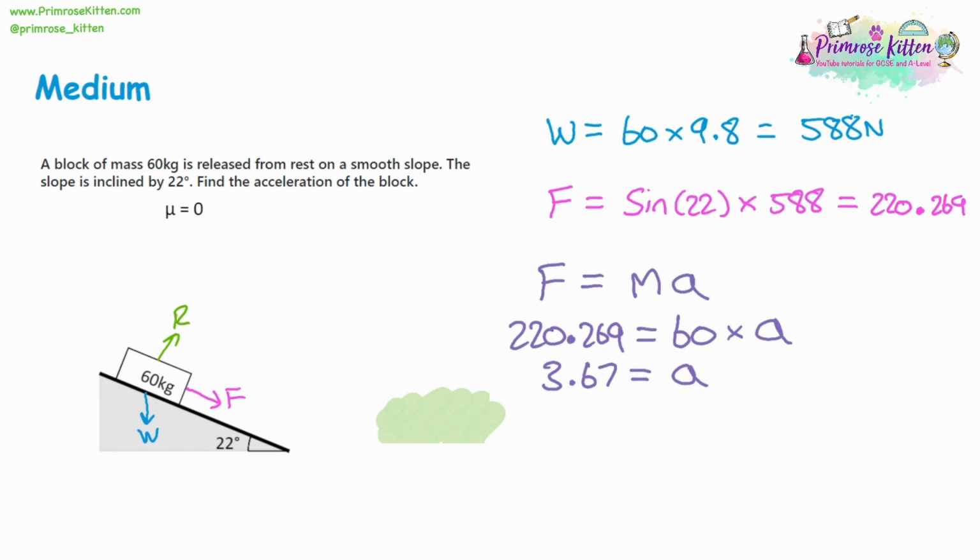So the big thing to remember here is that if you want to find the reaction force, it's cos of the angle multiplied by the weight. If you want to find the force going down the slope, then that's going to be sine of the angle times the weight.